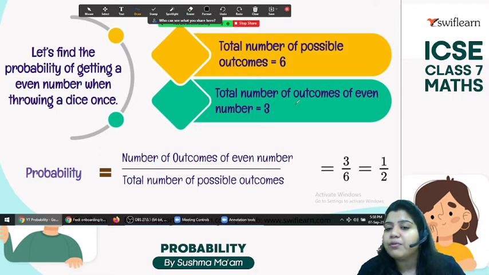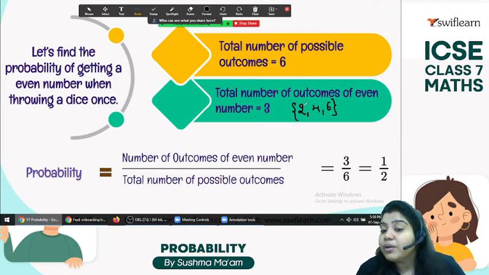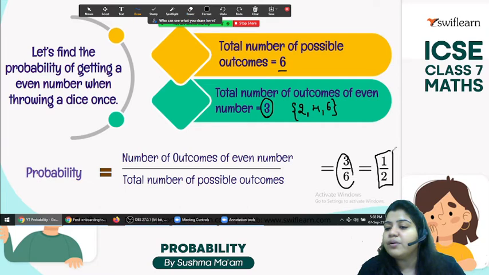So what are the even numbers? You have to write them down. 2, 4, 6. How many? These are 3 in number: 1, 2, 3. So 3 is the favorable outcome and 6 is the total. So 3 by 6, and you get the answer 1 by 2.